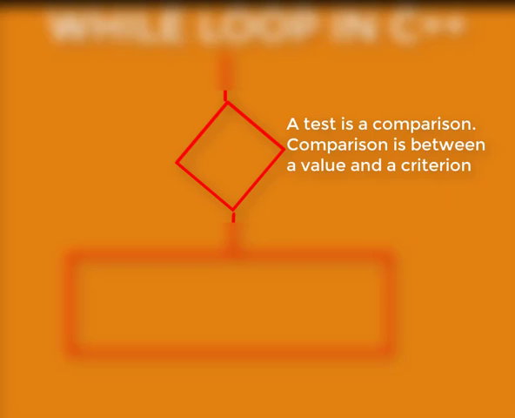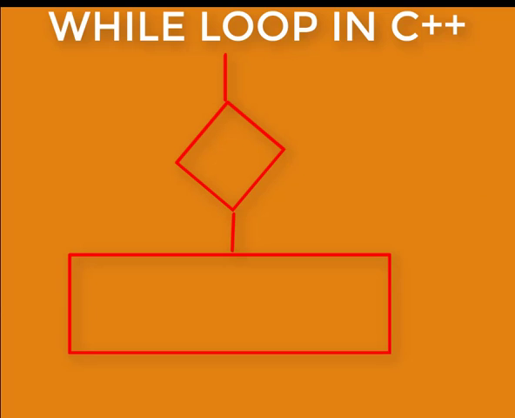The test contains a comparison. The comparison can be between a value and a criterion. Both the value and the criterion can be variables, they can be constants, or they can be literals, or any combination of the above.